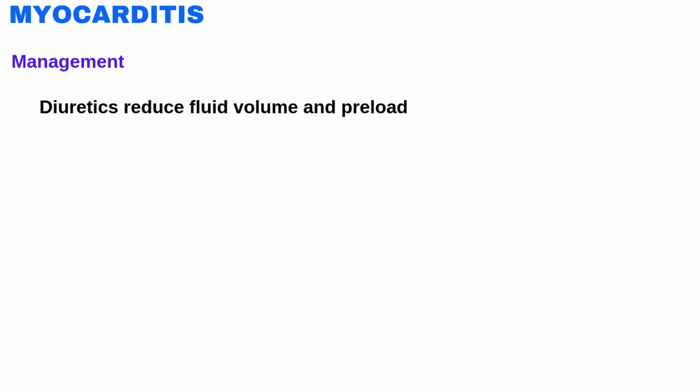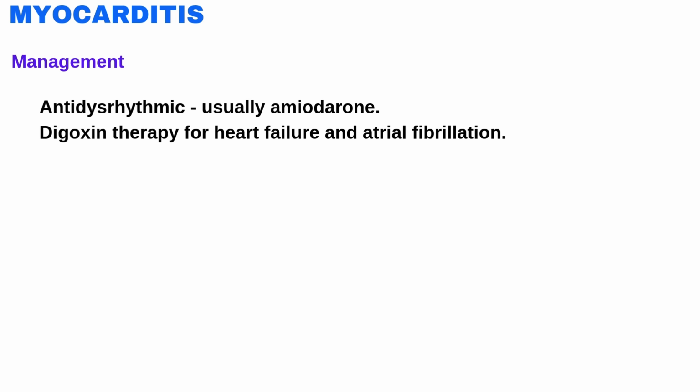Diuretics are given to the patient to reduce fluid volume and preload. These can help decrease fluid buildup caused by a weakened heart. It helps decrease fluid congestion in the body, which can occur when the heart muscle weakens. Example is furosemide. Antiarrhythmic drugs, usually amiodarone, are given to the patient.